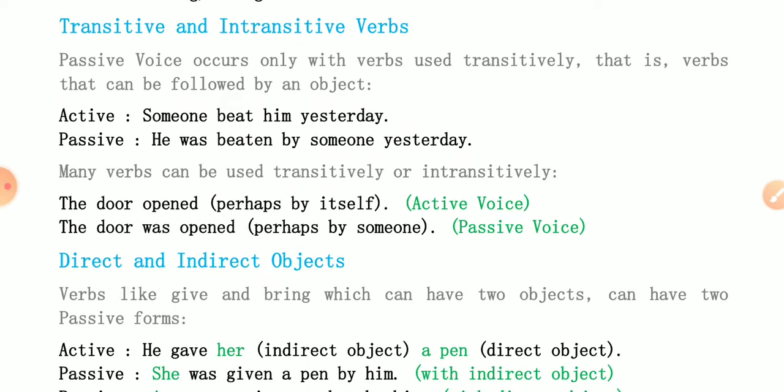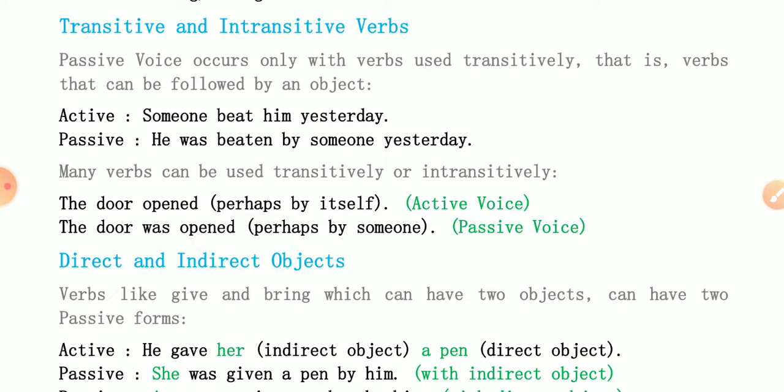Now the other thing is transitive and intransitive verbs. By the way, in your previous classes you must have studied these. Passive voice occurs only with verbs used transitively, that is, verbs that can be followed by an object. Active: someone beat him yesterday. Beat is a verb followed by him, that is the object. So passive will be: he was beaten by someone yesterday. By the way, by someone should be omitted. By someone is a vague phrase and we shouldn't use it.